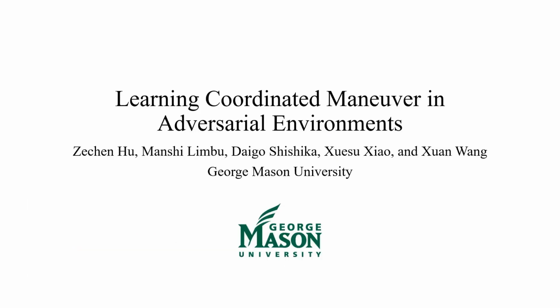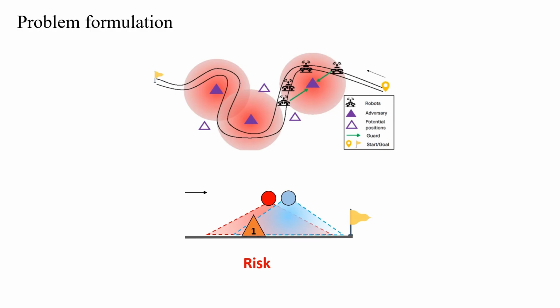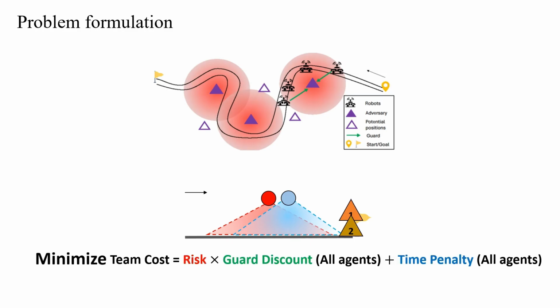This paper focuses on learning coordinating maneuvers in adversarial environments. Robots suffer risk from adversaries. They have the action for move and serve as the guard to reduce risk: lower speed, better guard. We also consider team task completion time. The goal is to minimize team costs, including both.